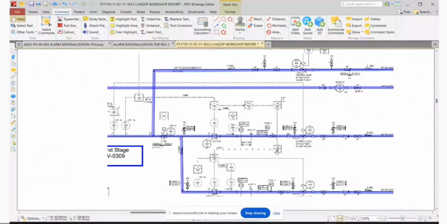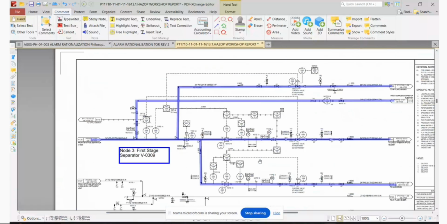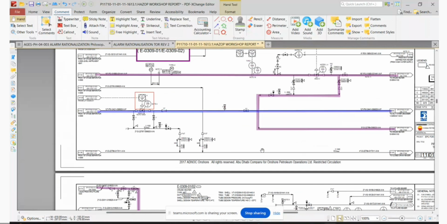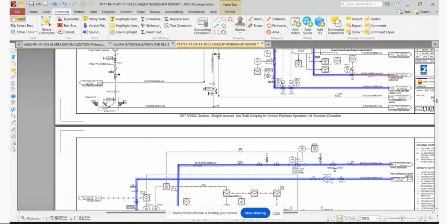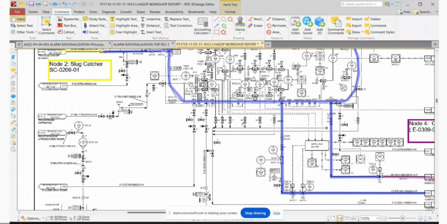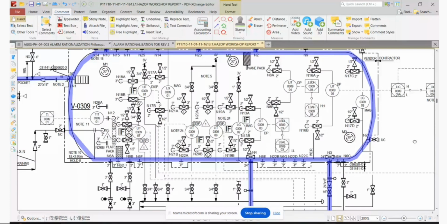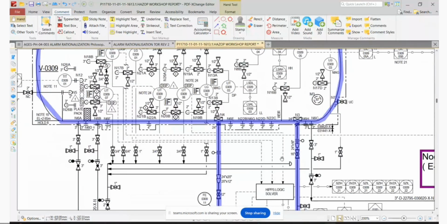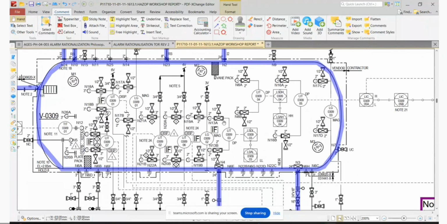So guys, see, there may be different causes for the high level. Don't worry. In this case, we are talking about high level. So you don't consider the LCV malfunction or failure. Maybe there may be another reason. If this manual valve remains closed, this would also be the reason. Normally, we consider any blockage in the downstream of this to create it.